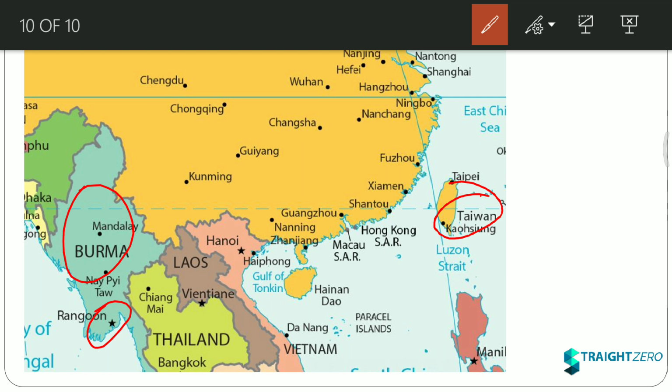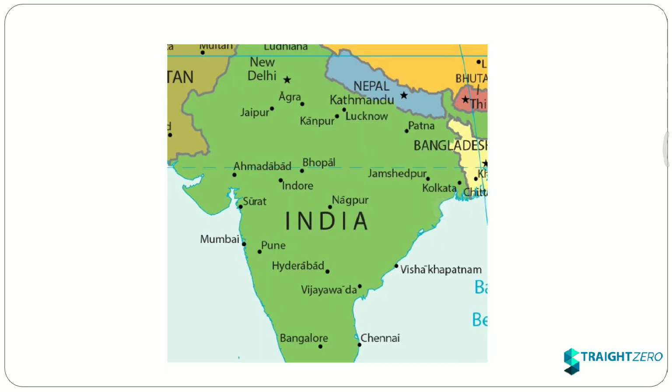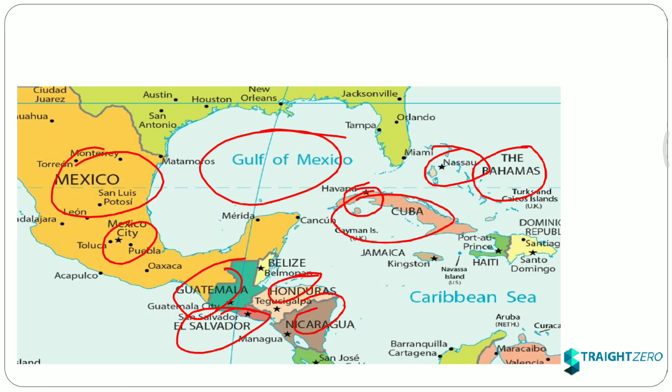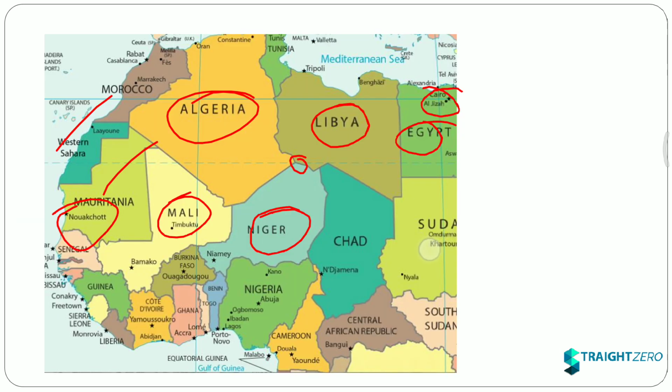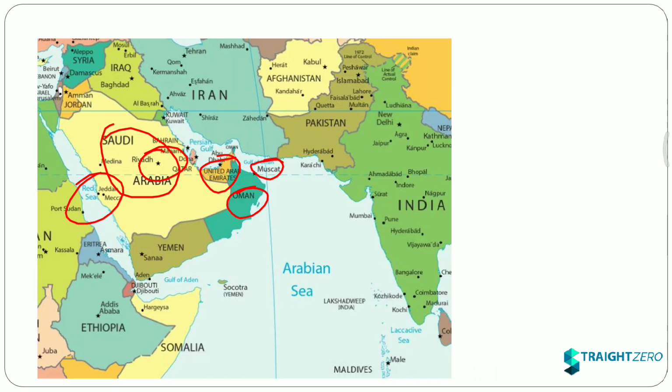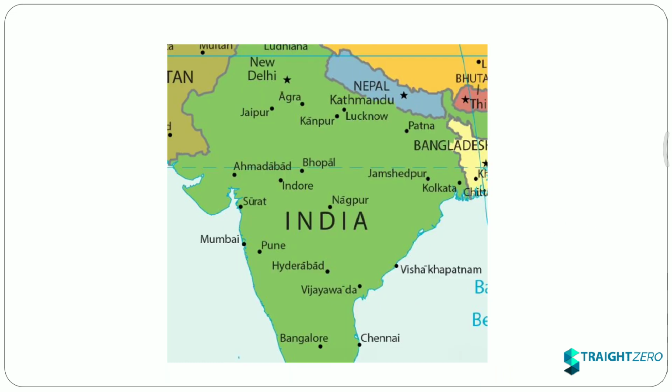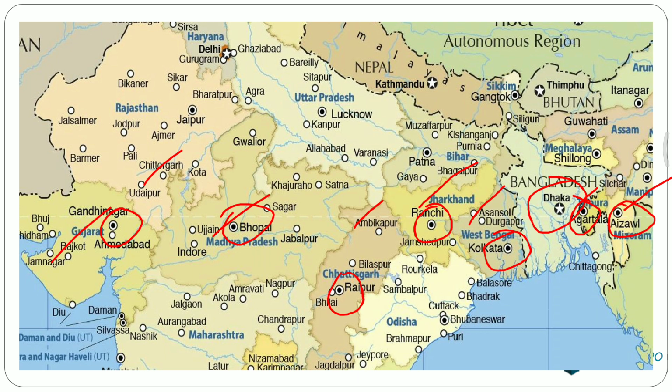Friends, we have covered all the countries. Let's revise from the beginning. First is Mexico, then Bahamas, then Western Sahara, then Mauritania, then Mali, then Algeria, then Niger, then Libya, Egypt, Saudi Arabia, UAE, Oman, India, and in India it passes through how many states? 8 states: Gujarat, Rajasthan, Madhya Pradesh, Chhattisgarh, Jharkhand, West Bengal, Tripura, and Mizoram.